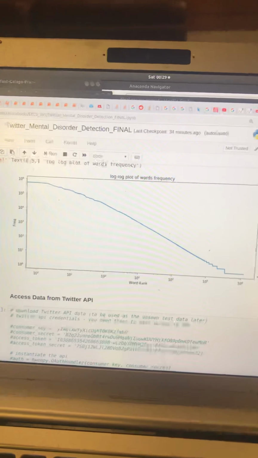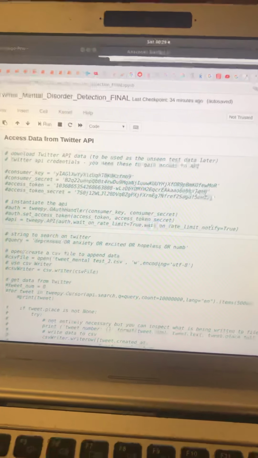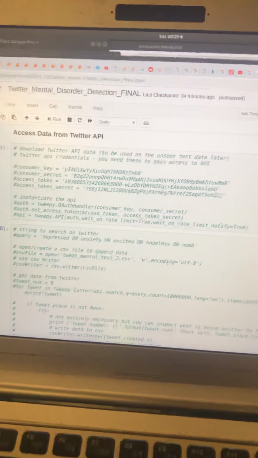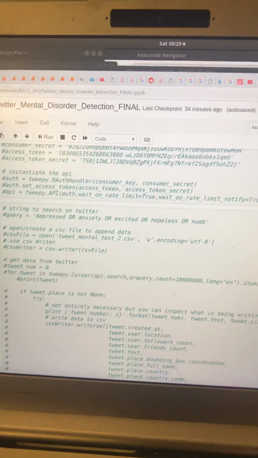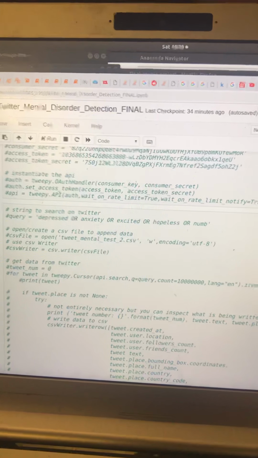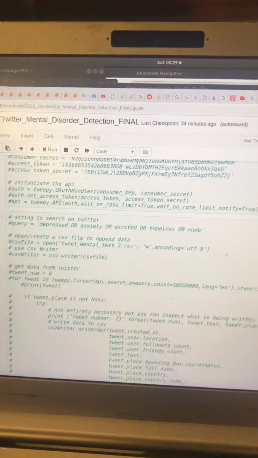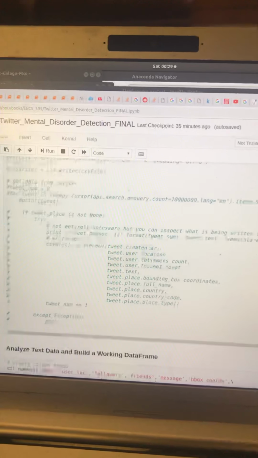And then I decided to use Twitter's API for future data. You can also do web scraping on Twint. I found that the API was more convenient at the time because the research showed that I could query for multiple terms. But I found out later that you could do that with Twint too, so they're both good. So here you can see I queried for terms depressed, anxiety, excited and hopeless, and numb. I wanted to include a neutralizing term, excited, just to see if the model would predict that to be what is expected also.